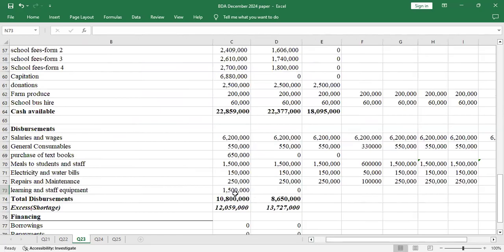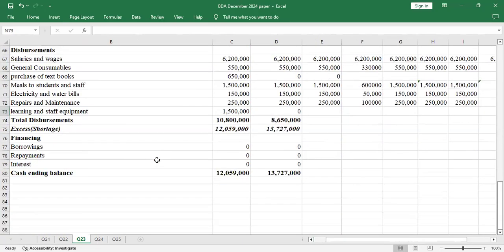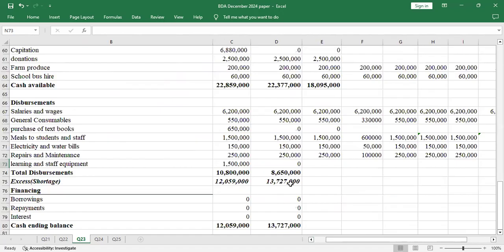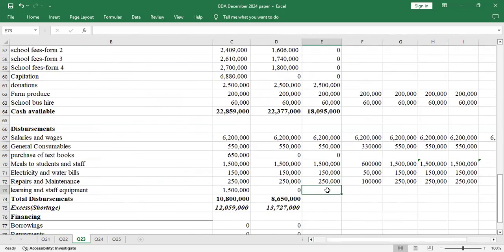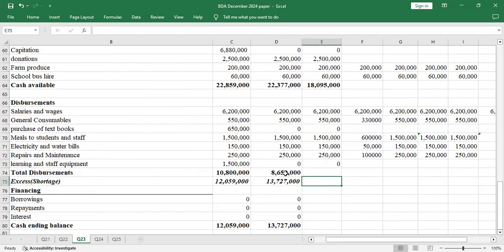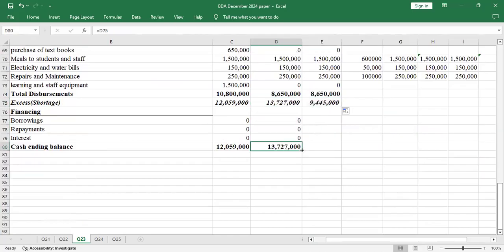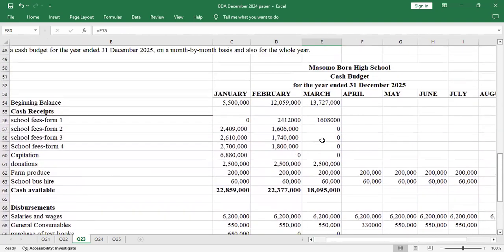Then learning and staff equipment were bought in January, but the furniture is the only adjustment that we'll do. That was done in May. So for that much, we don't have learning equipment, so I just put 0. Then you just drag. Then you also drag this, and this also.